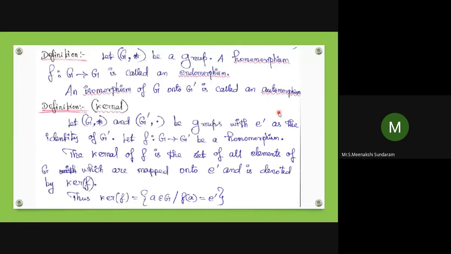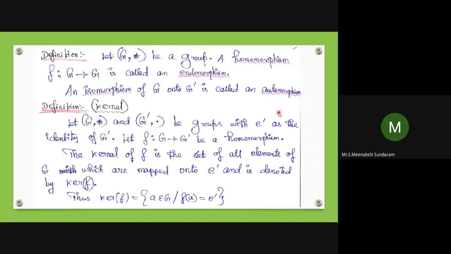Kernel. Let (G, *) and (G', ·) be groups with e' as the identity of G', and let f be a mapping from G to G' that is a homomorphism. The kernel of f is the set of all elements of G which are mapped onto e', and the collection of such elements is called the kernel of f.